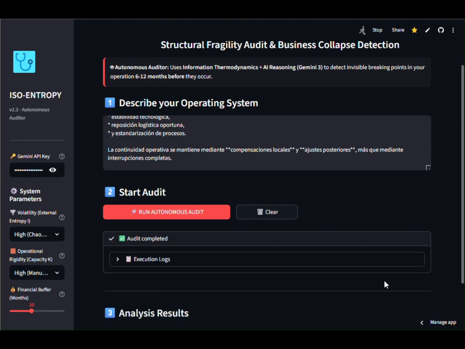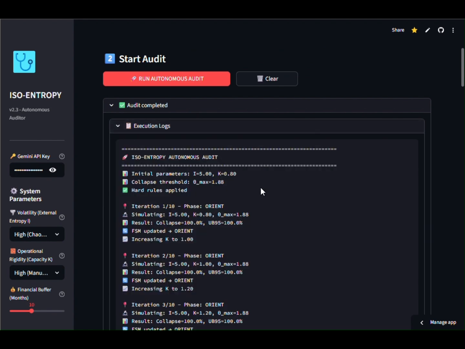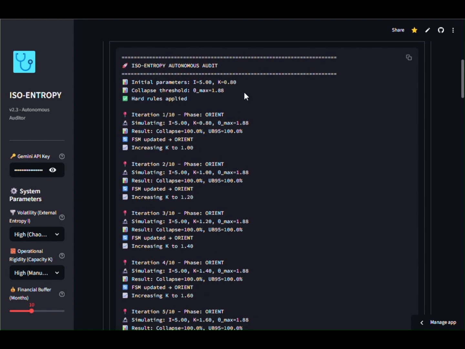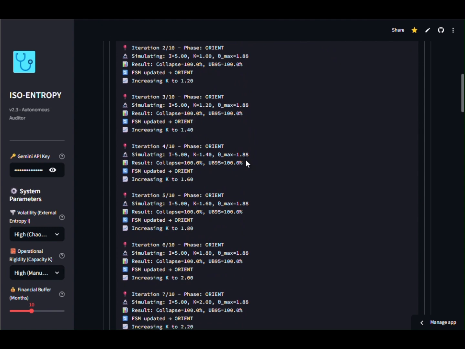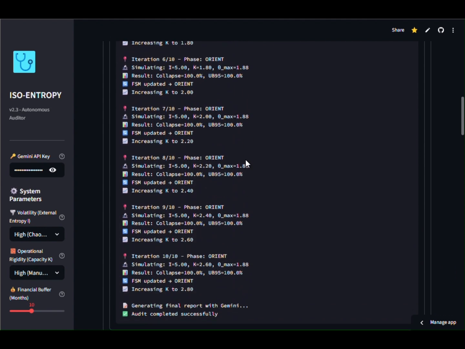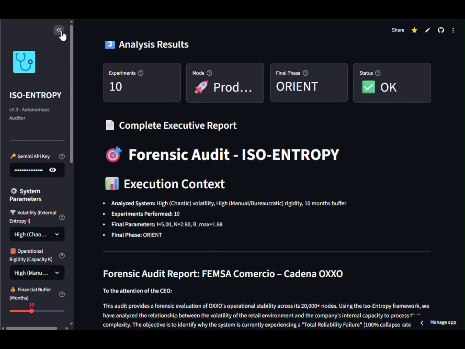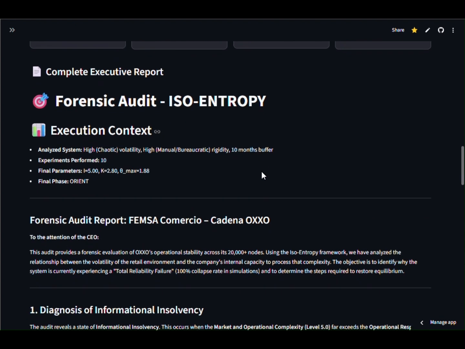It writes and executes Python code to run a Monte Carlo simulation. Upon detecting that Bimbo's current structure collapses under stress, the agent autonomously recalibrates capacity parameters and resimulates until mathematical stability is ensured. Moving down to the final audit, the system delivers a precise forensic diagnosis.